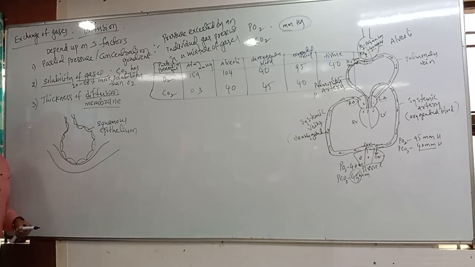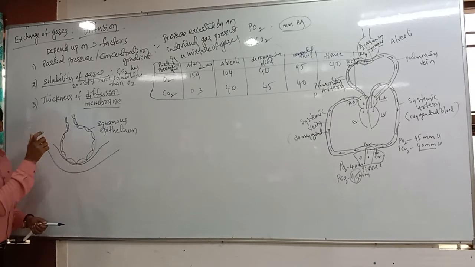Of these, which one is made up of smooth muscles? Media. And which one is made up of squamous epithelium? Squamous epithelium, tunica interna.